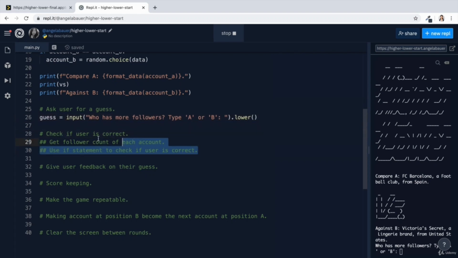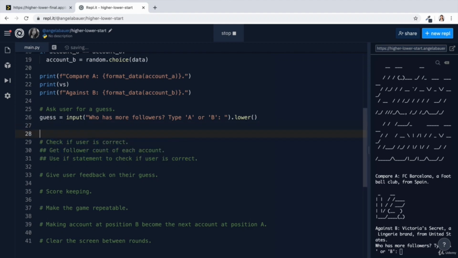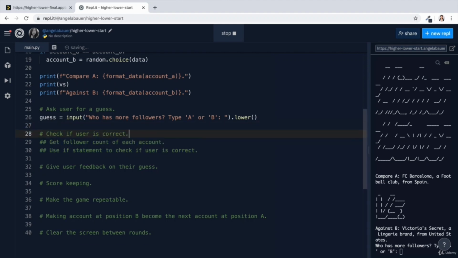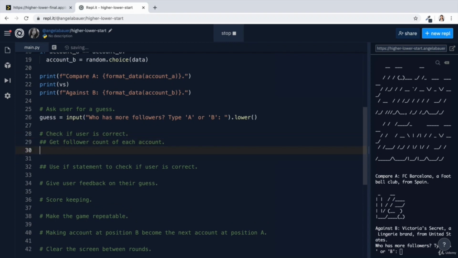To do that, we have to move on to the next problem and check if the user got it right. In order to check if they got it right, the first thing we'll need is to know how many followers they each have, right? Each of the accounts A and B. Let's get a follower account.